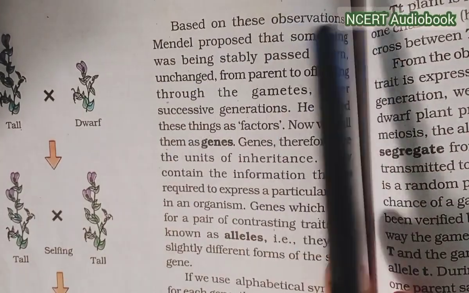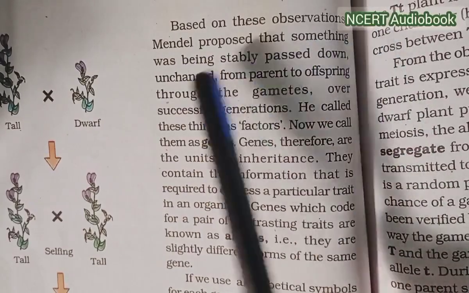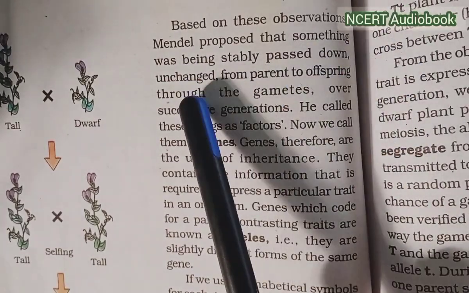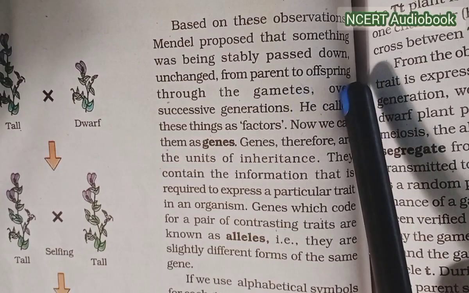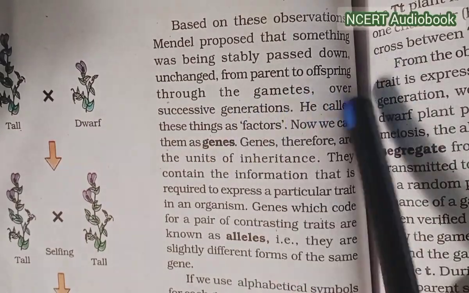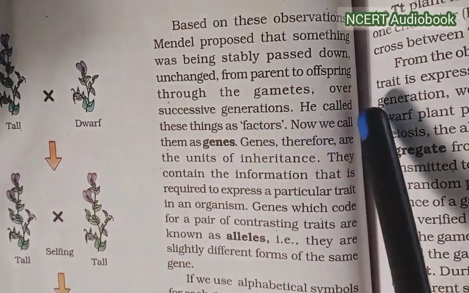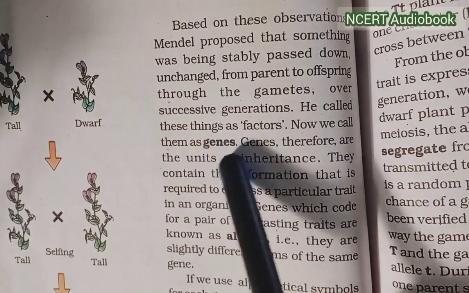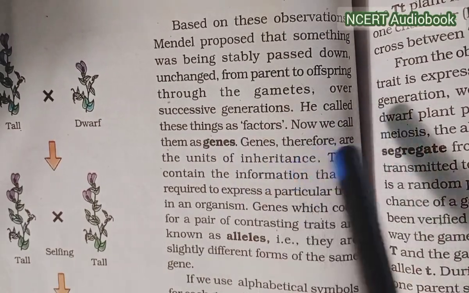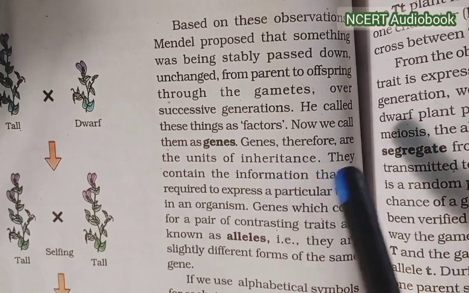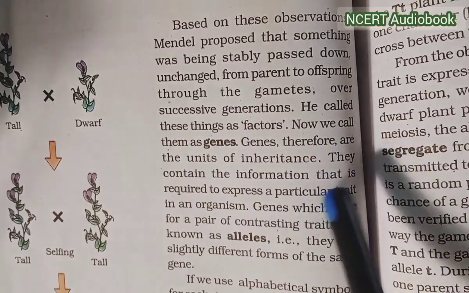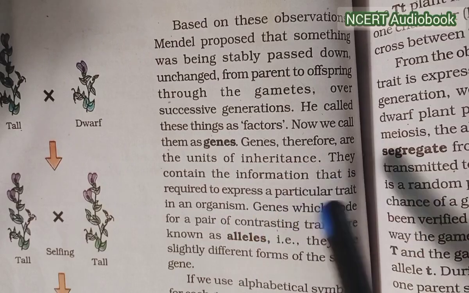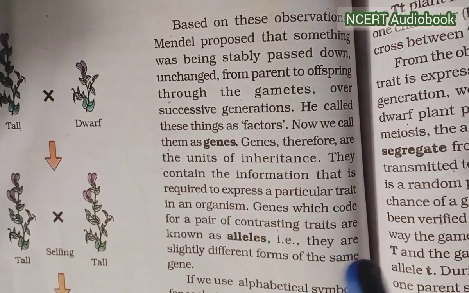Based on these observations, Mendel proposed that something was being stably passed down unchanged from parent to offspring through the gametes in every successive generation. He called these things factors. Now we call them genes. Genes, therefore, are the unit of inheritance.